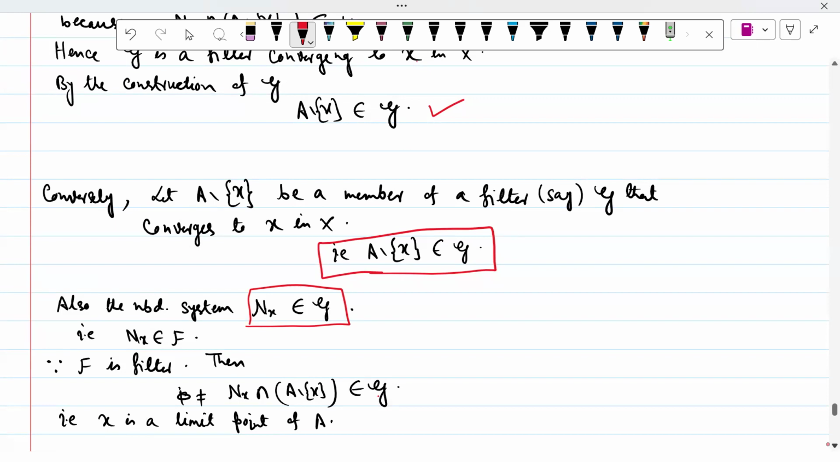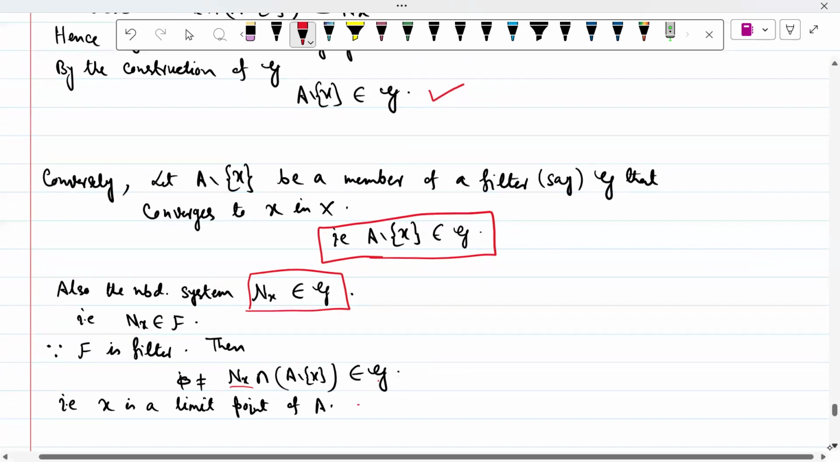So since F is a filter, then this Nx intersection A minus x belongs to G. So Nx belongs to G and A minus x belongs to G. The intersection is non-empty, which also belongs to G. That means what? For each x, x is a limit point of A. So now the proof of this theorem has been done.